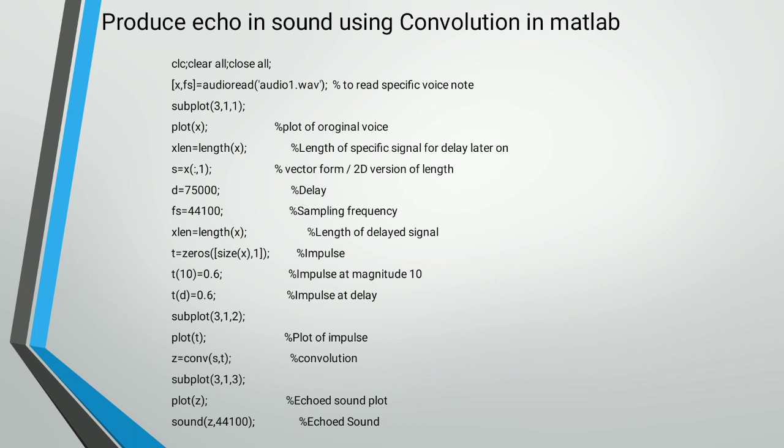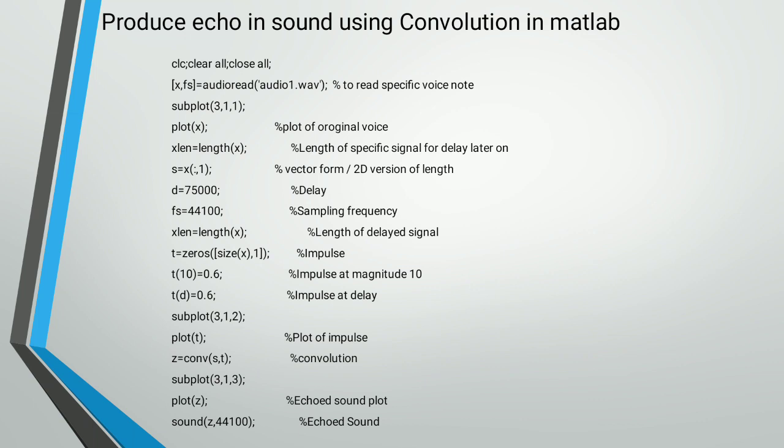This is the sampling frequency, and then the delayed length is calculated, and then an impulse is given to the signal, zeros of size x, 1. Then t10 is equal to 0.6, which is the impulse magnitude, and td is equal to 0.6, which is the impulse at delay.